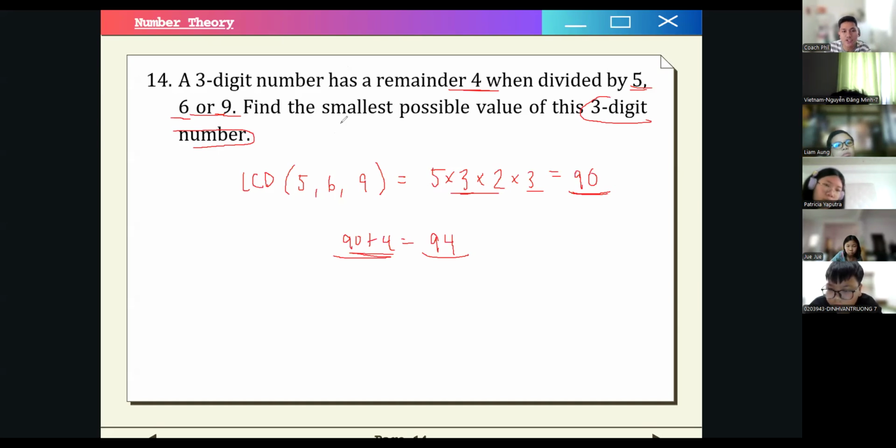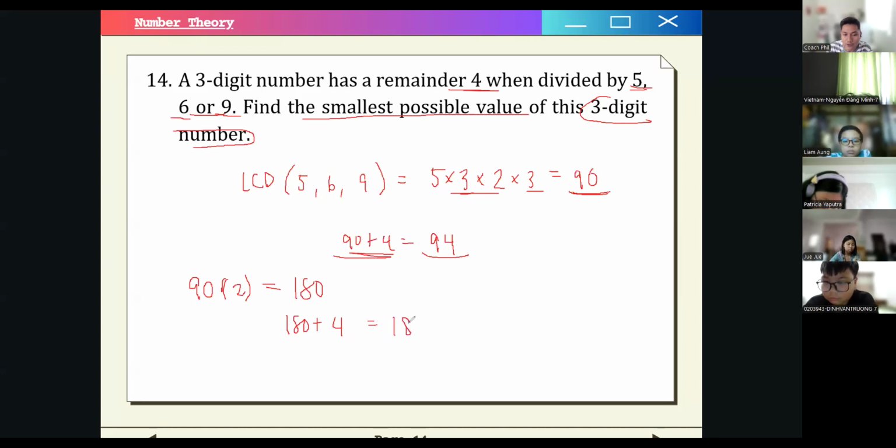3-digit number. And by the way, it should be the smallest possible value. Smallest 3-digit number. So instead of having 90, let's move on to its next multiple. The next multiple would be 90 times 2, right? The next multiple of 90. So that is 180. So let's add 4 to 180 instead. So we will have 184.